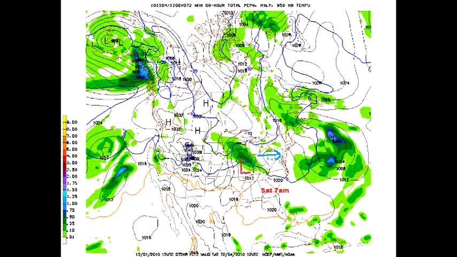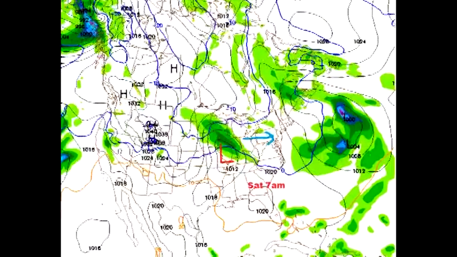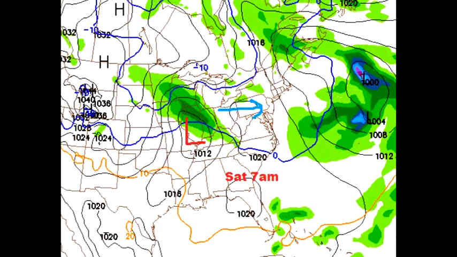Just want to show you real quick the model that we call the NAM, and it's pretty representative of all the weather models. Have a low pressure out across Illinois, kind of that angular look. That's kind of that upper left to lower right, northwest to southeast look of the precipitation sliding across the 0 degree contour. That's 5,000 feet, where the air is actually 32 degrees Fahrenheit or 0 Celsius. And anything to the north of that, probably going to be seen in the form of either a mixture to some snow. The -10 line is certainly where you'll see all snow, and the green would just be precipitation.